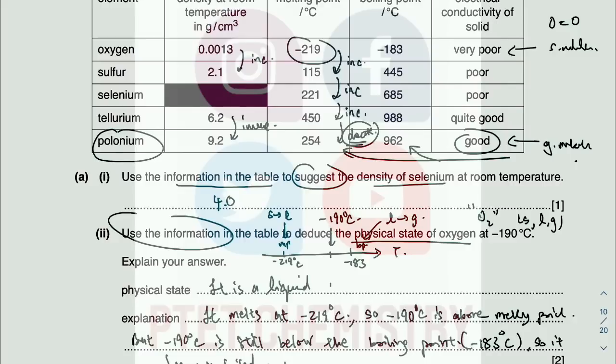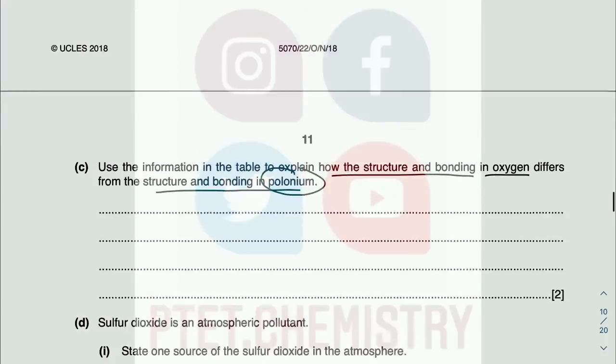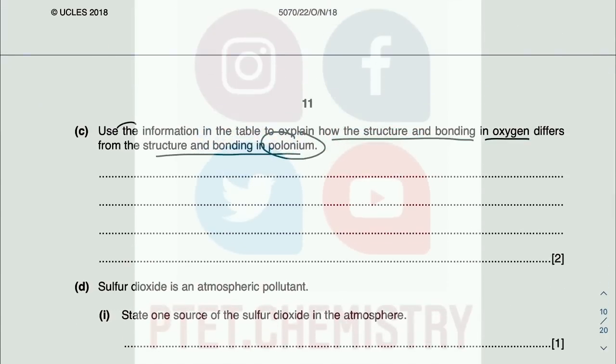The worst mistake you can make is metallic. The worst mistake you can say is it has a giant ionic structure, because this is not a compound. Okay, giant ionic structure, you must have a compound. This is an element. So you're either stuck with giant molecular or giant metallic. Cannot be giant molecular because it conducts when it's solid. Reminds you of metal, yeah, because of free electrons, free delocalized valence electrons. Right? Use the information, so you gotta use. So in fact, I just talked through it, so now I'm gonna write it down here.